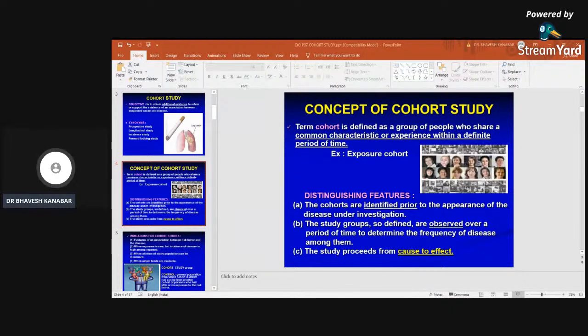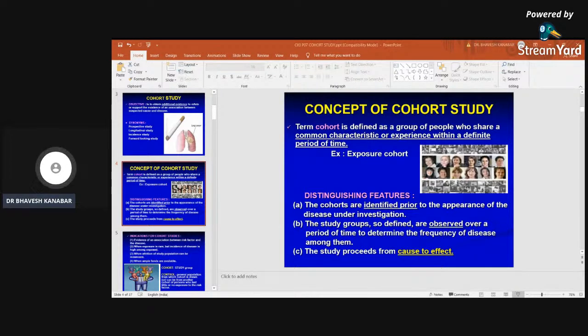So in a cohort study, the cohort is the study group. I'm taking the example of cigarette smoking and lung cancer. Those people who are smoking are the cohort, and control is the general population, those people who are not smoking. They are the general population, right? They can be under another cohort, but they are basically considered as controls, right?